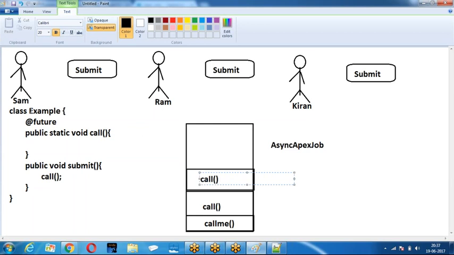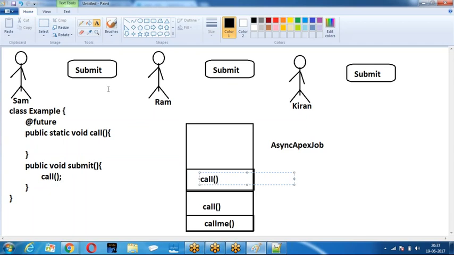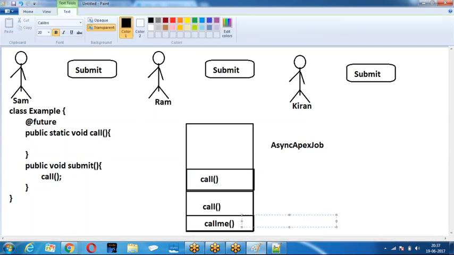When Sham called this submit button, we created a job ID, job ID 01. For every job there is an ID, because the AsyncApexJob is an object.